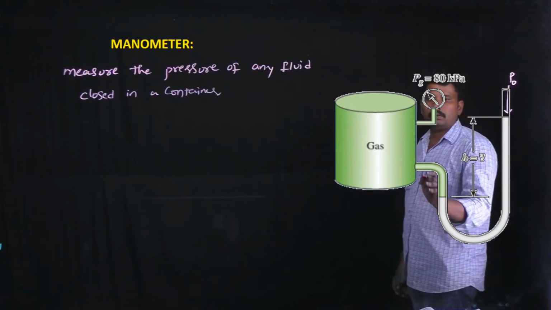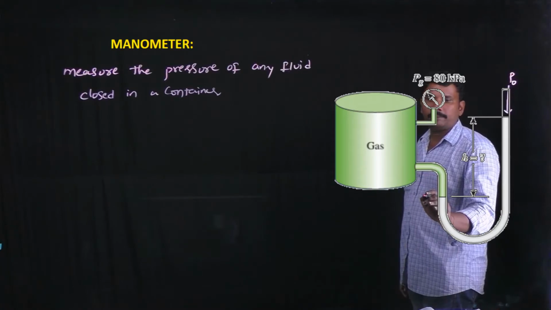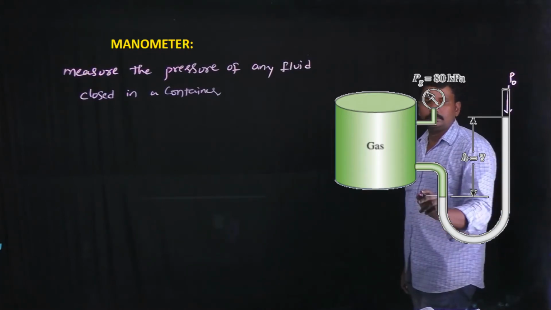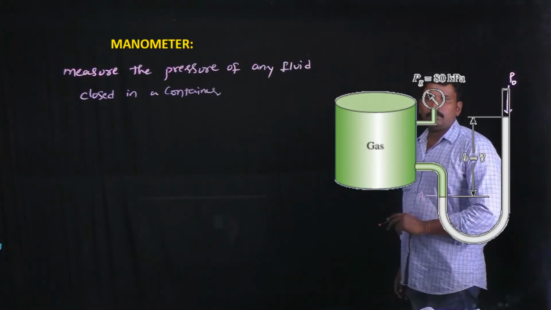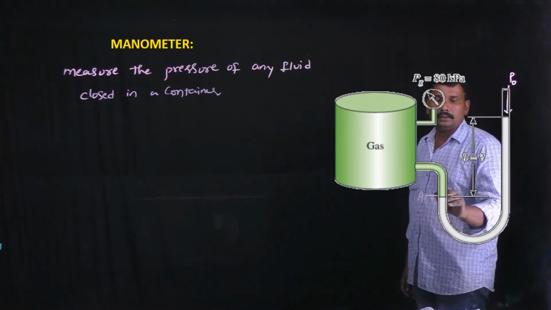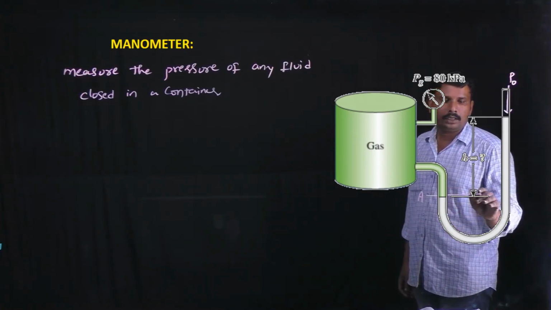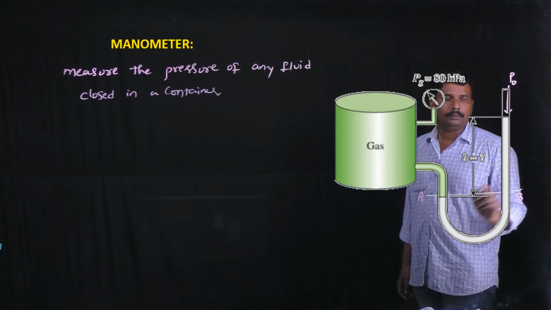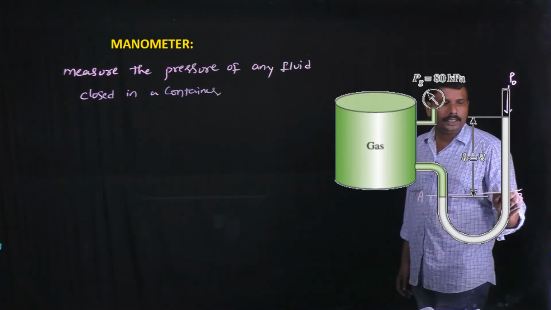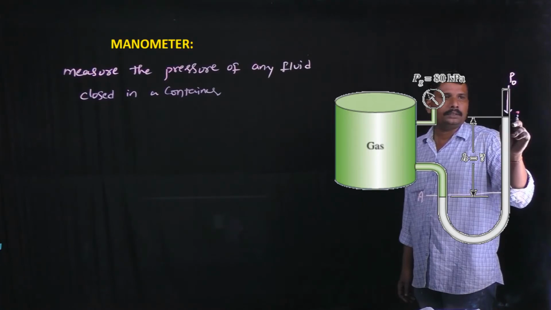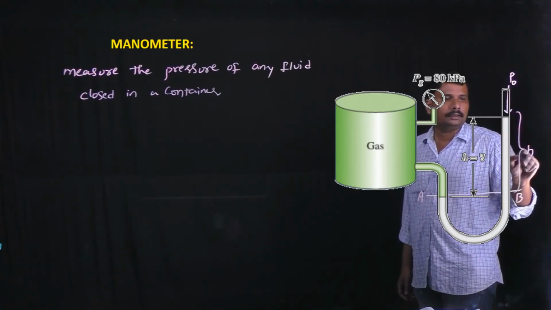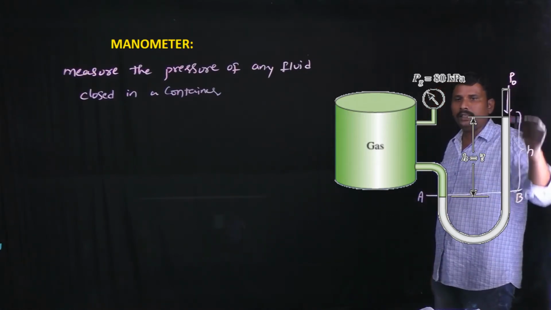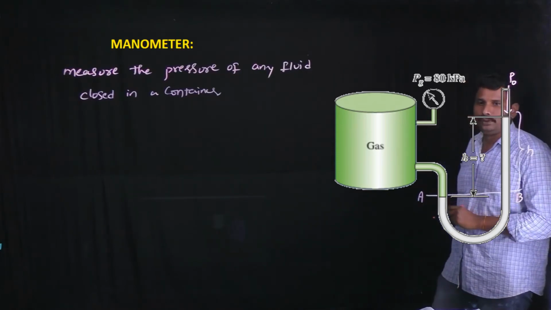Now we want to find the pressure of a gas at this position. Let this be some position A, and at the same horizontal level, let it be some position B. The position B is at a depth h below the fluid level at the open end of the U-shaped tube.